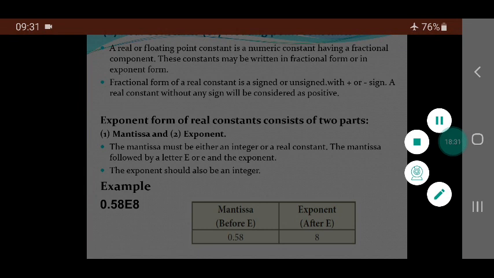So we have discussed the introduction of C++, and we have discussed the tokens. Token classifications are keywords, identifiers, constants, operators and punctuators. In today's class we have discussed keywords, identifiers and constants. Next class we will go for the other topics. Thank you.